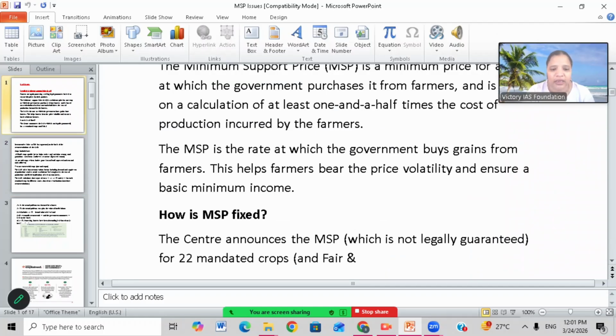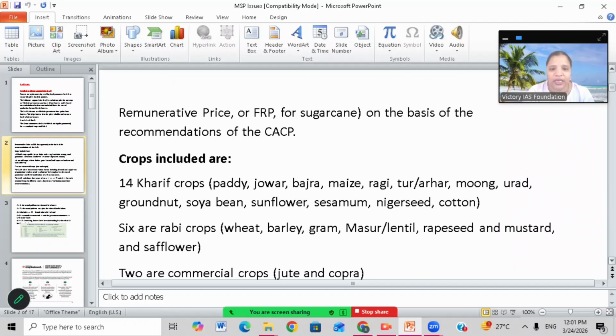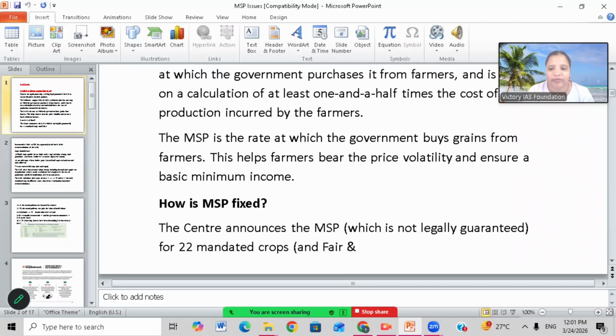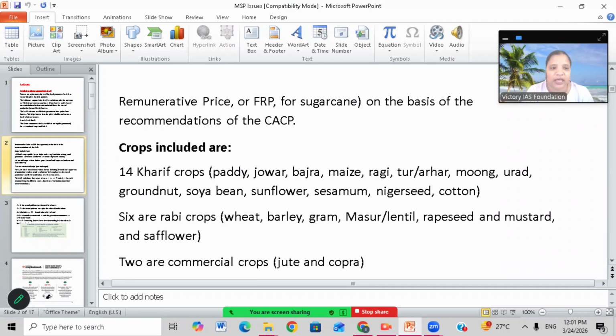So how is the MSP fixed? The CACP is the committee that fixes the MSP generally every year. The Centre announces the MSP, which is not legally guaranteed, for 22 mandated crops. So there are 22 important crops for which only the government fixes the MSP. No private parties fix the MSP.